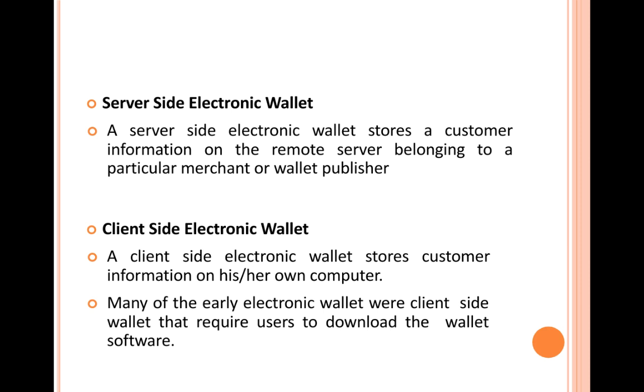Then we have the client-side electronic wallet. A client-side electronic wallet stores consumer information on his or her computer. So whatever details we store on the consumer's machine, on the consumer side, are stored in the client-side e-wallet. So the merchant side requires an e-wallet, and the consumer side also requires an e-wallet.